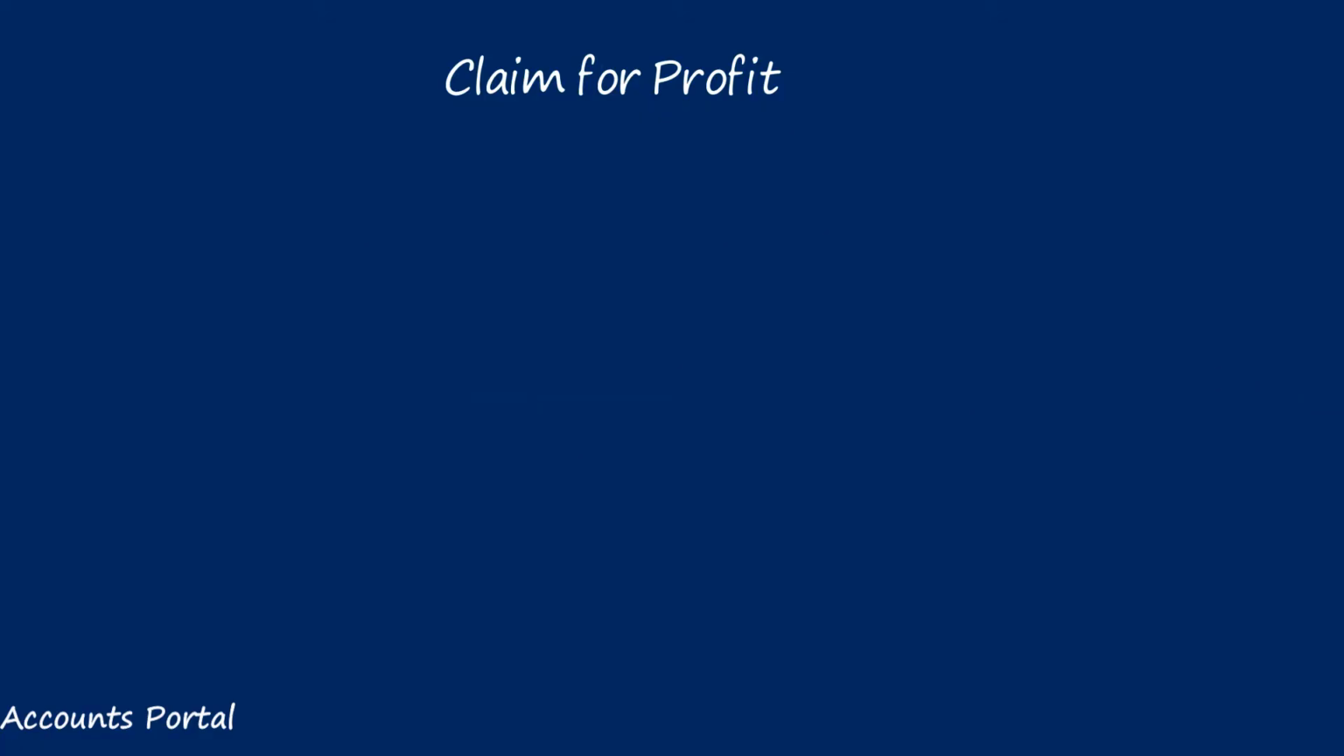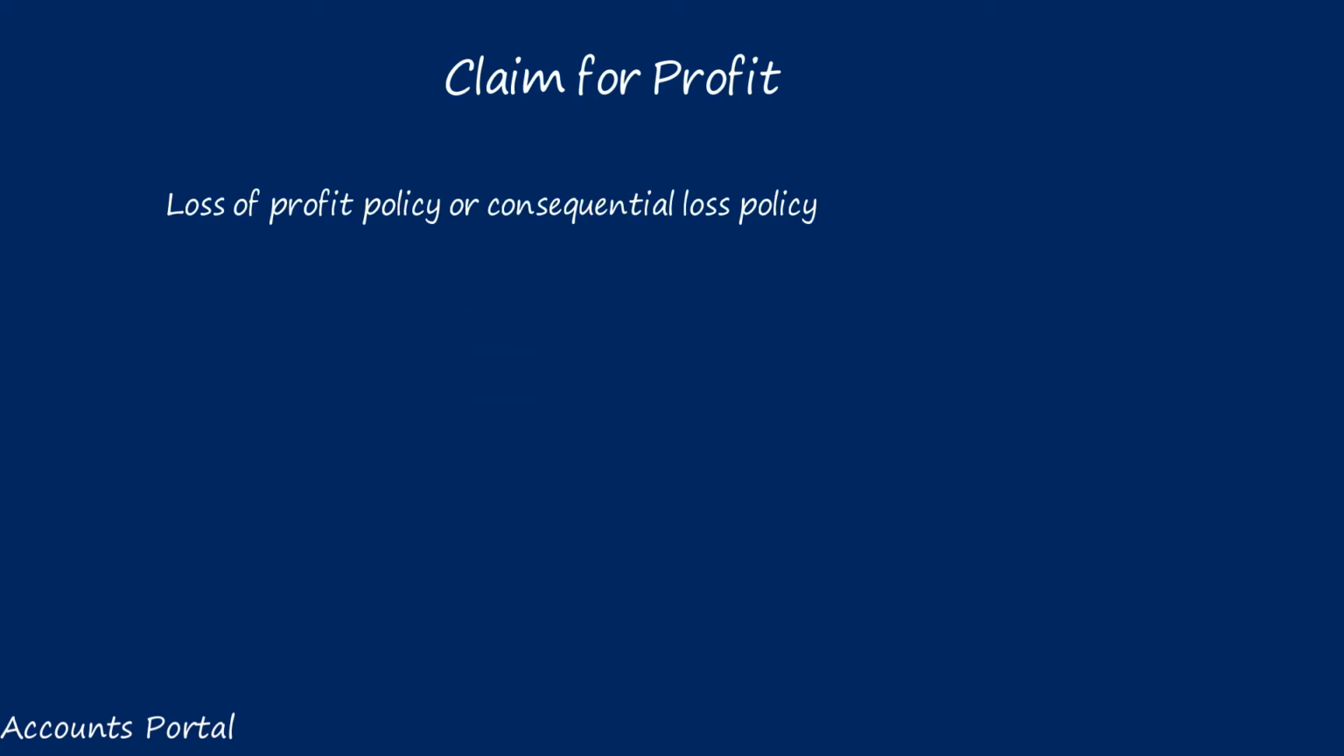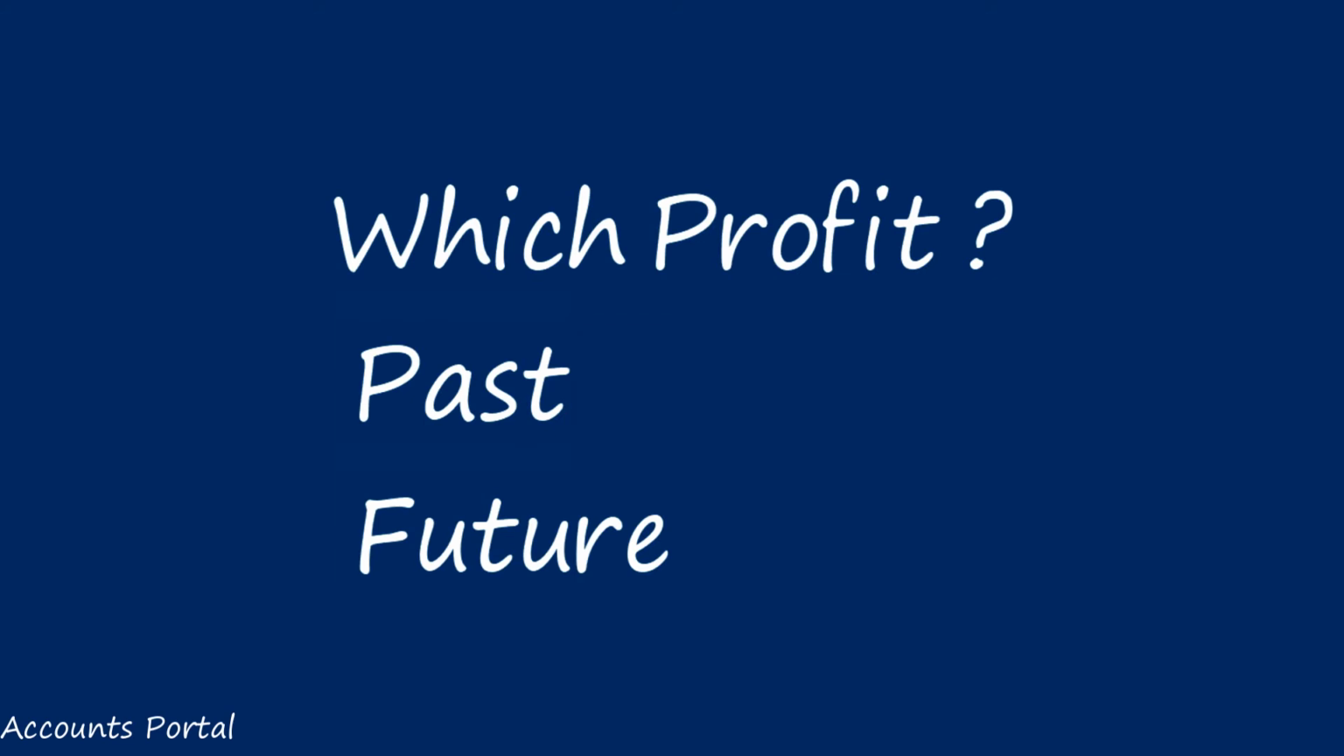We are learning a topic called claim for profit. Under the terms of fire insurance, a separate policy should be taken called loss of profit policy or consequential loss policy. Now, under this policy, what will be compensated? If you are met with a fire accident and because of the fire accident you lose profits, you will be compensated.